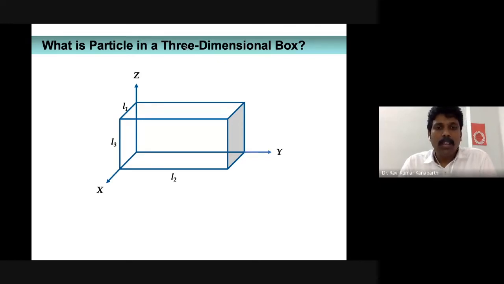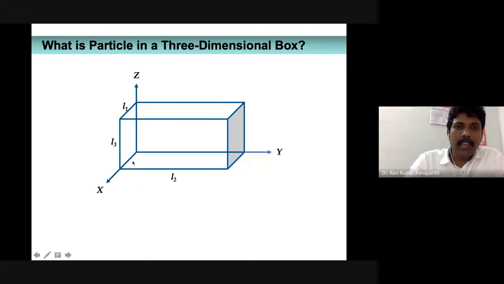That's all. And here, just for the sake of convention, for the sake of notation, I'm going to follow this type of coordinate system. So the length of the box along the x-axis is what I refer to as L1, and the length of the box along the y-axis is L2. The length of the box along the z direction is L3. So that is what I refer to as a particle in a three-dimensional box.